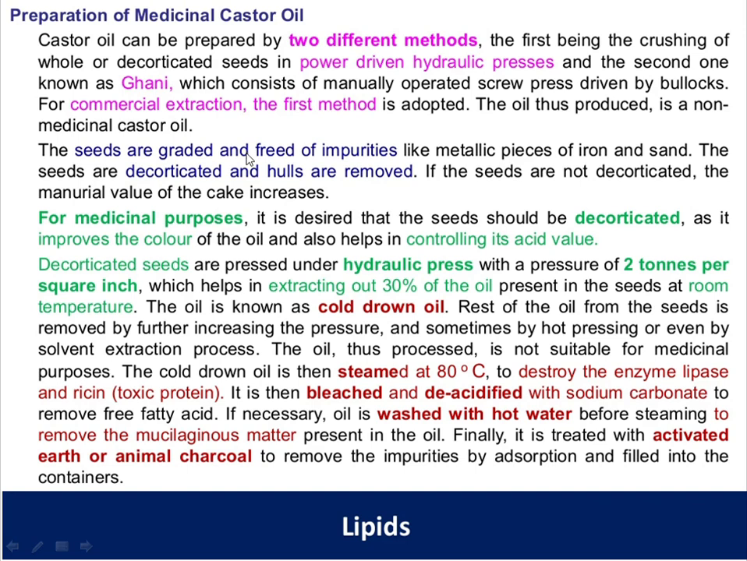A suitable quality of seeds is taken and freed from impurities like metal pieces, iron and sand. If it contains any iron content, metals or sand, it should be freed from that. The seeds are decorticated and hulls are removed. Whatever outer covering is present on the seed, known as testa, should be removed first.